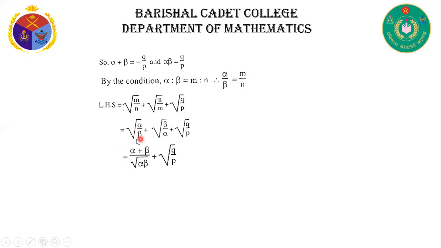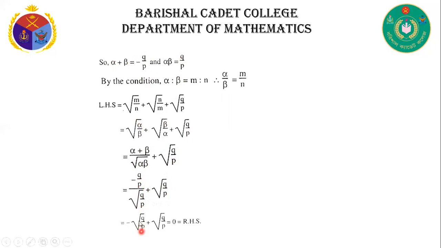Now taking LCM root alpha beta, we get alpha plus beta over root alpha beta plus root q by p. And we know alpha plus beta is equal to minus q by p and alpha beta is equal to q by p. Now putting these values here, we can write minus q by p over root q by p plus root q by p.